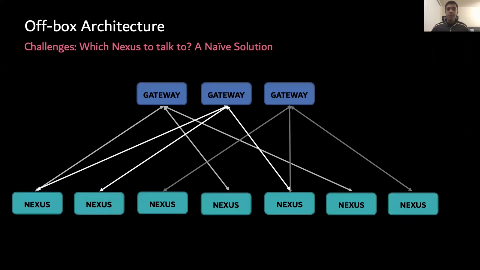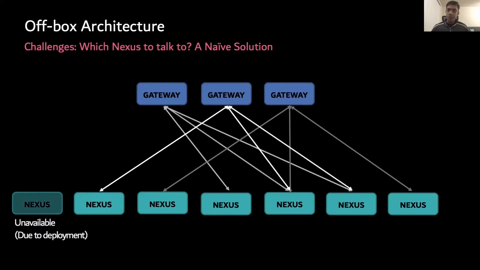At startup, everything looks good and random allocation is providing a good distribution of connections to each Nexus. Now let us say a Nexus becomes unavailable. Gateways connected to it lose that connection. Affected gateways now randomly pick a new Nexus to talk to. While the initial state looked good, we have already degraded to a state that is less evenly distributed.